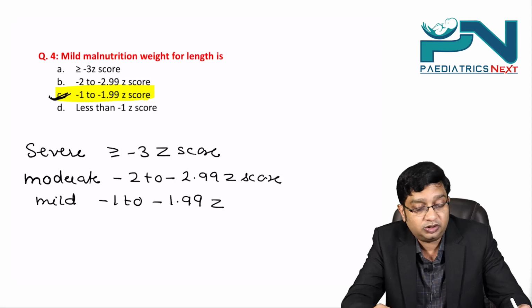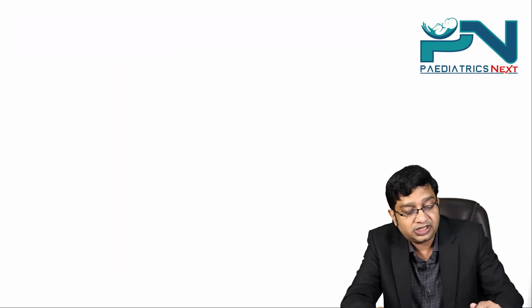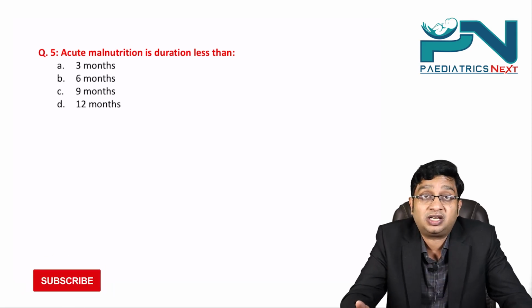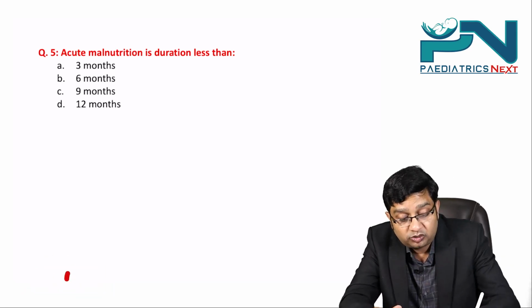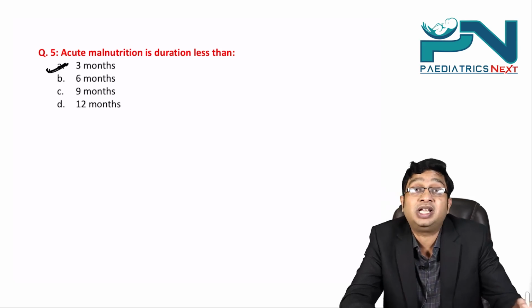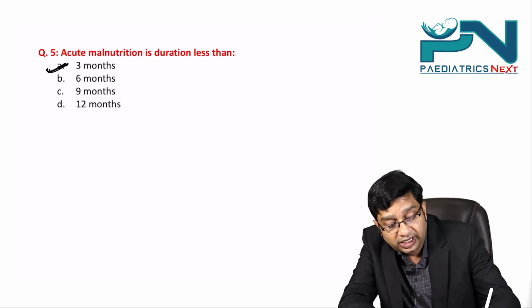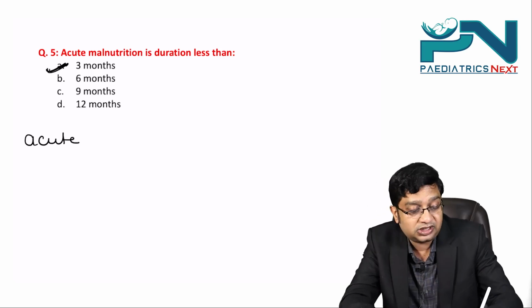And lastly, a very simple MCQ: acute malnutrition is a duration less than, right? Acute malnutrition is a duration less than 3 months. And what is the marker for acute malnutrition?